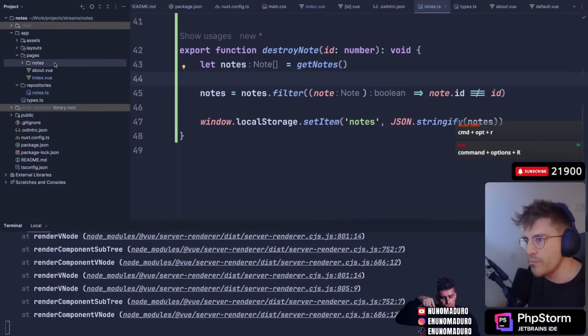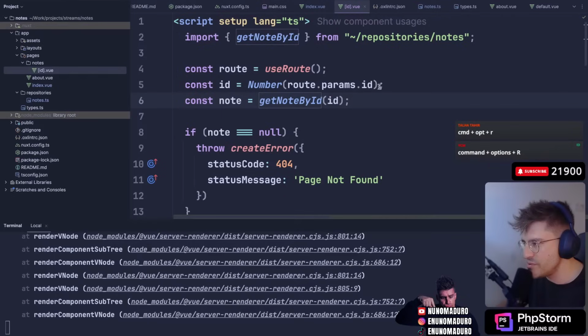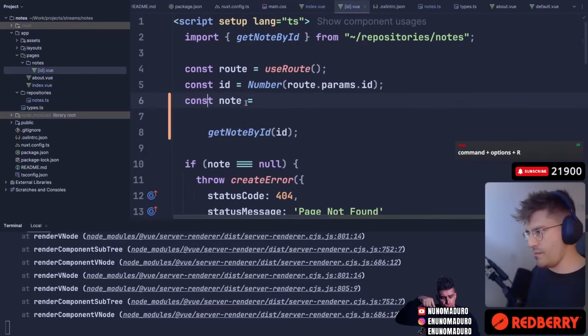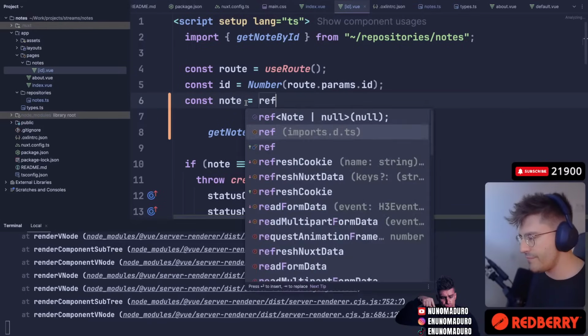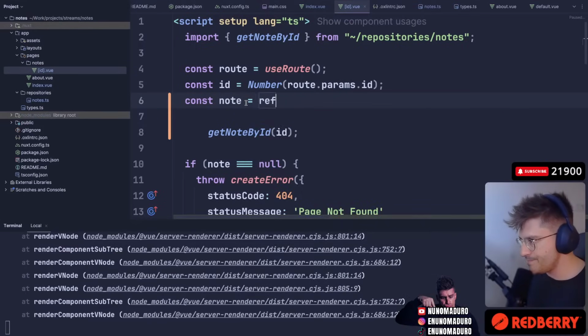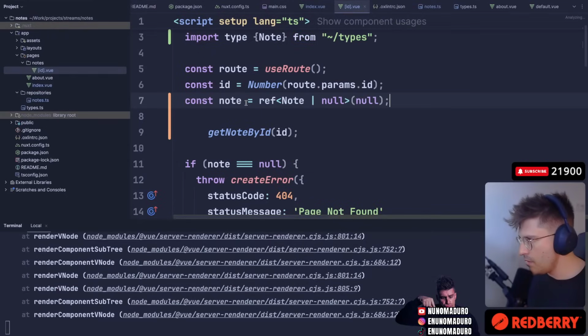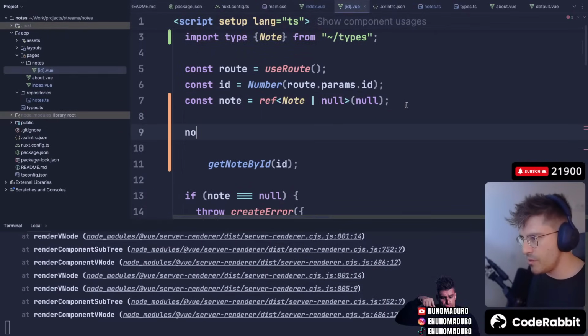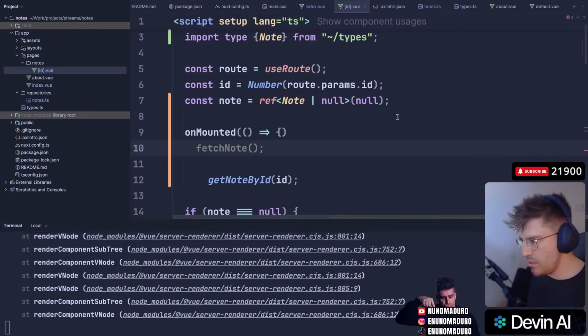Okay, I know the problem. Basically, on this thing right here, we also need to do the on mount. So let's do that. Ref node, which is null by default, and then we need to do the on mount. And we do node value equals to that.